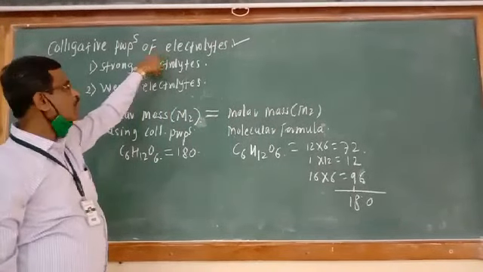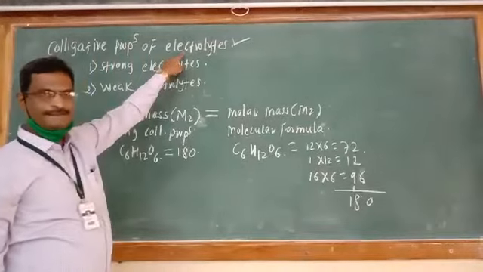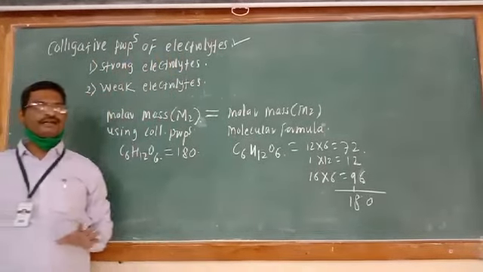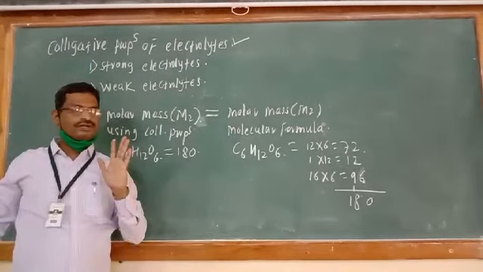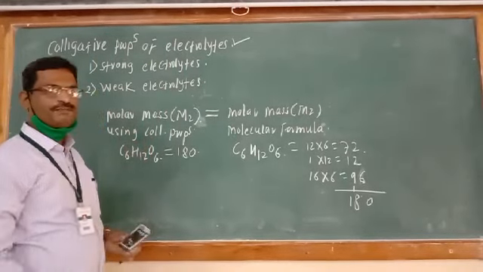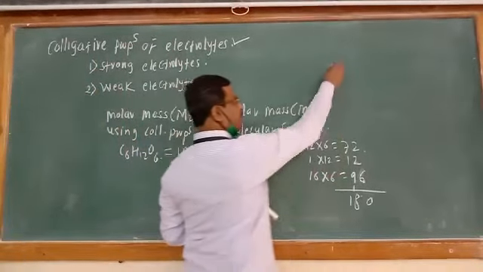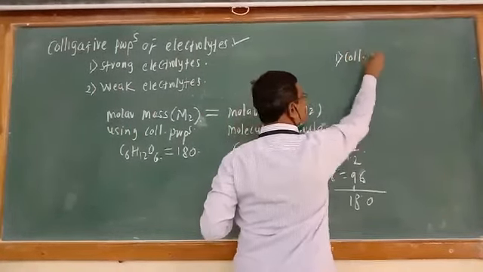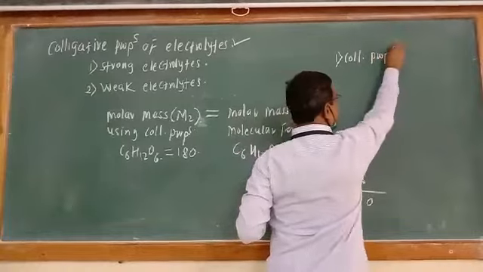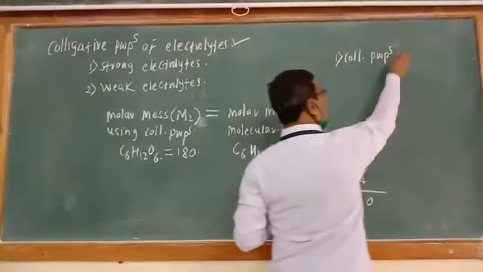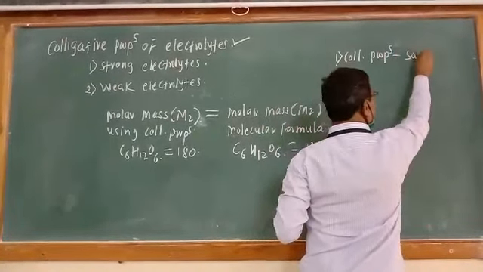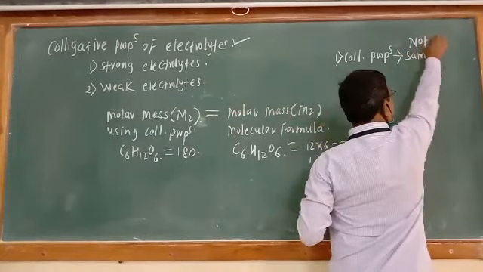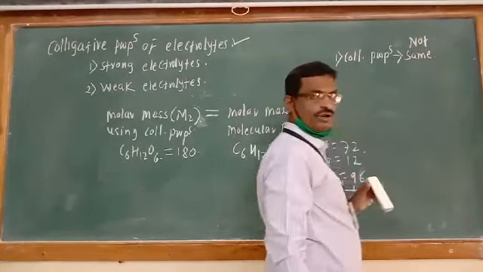We know electrolytes may also show colligative properties, but there are some important points. For electrolytes, it is observed that the magnitude of colligative property is not the same as that of non-electrolytes.